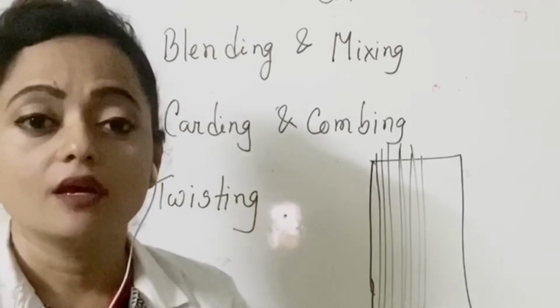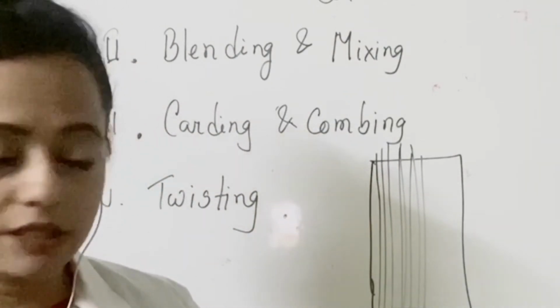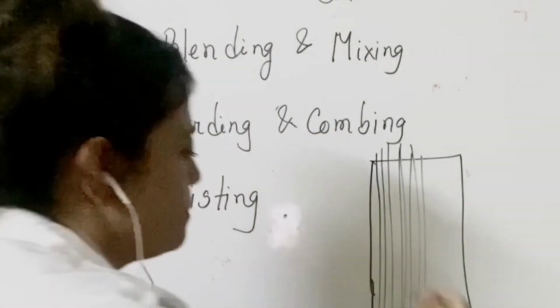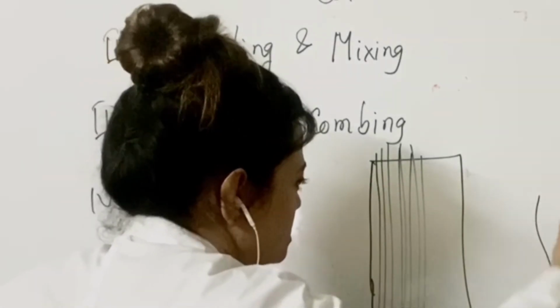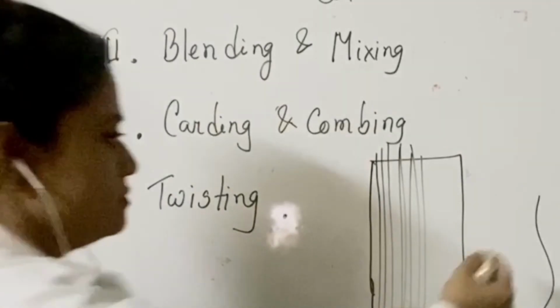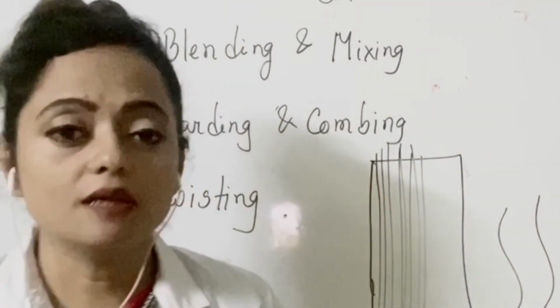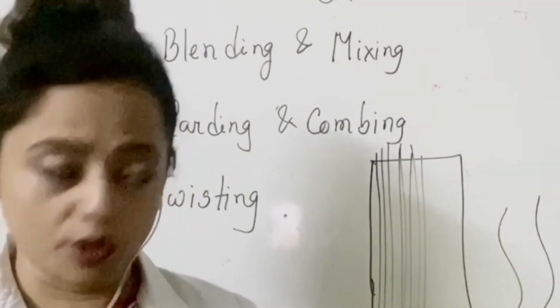You see, that's how combing works. And the separated things, each one looks like this, clear? That's how the raw fibers are produced.